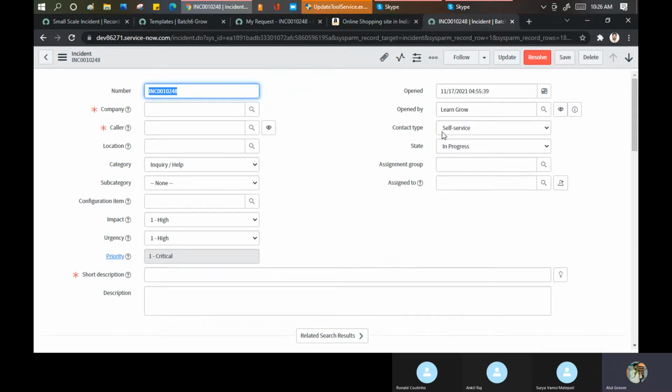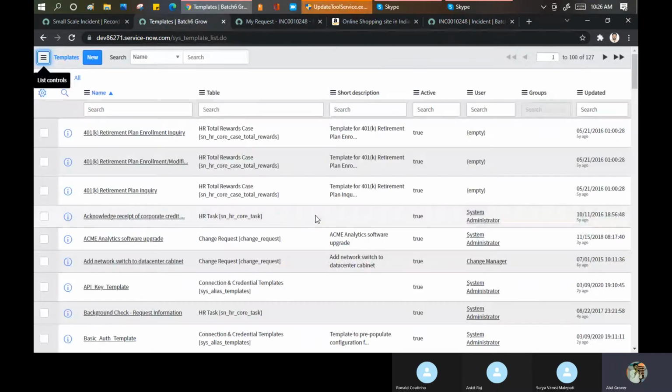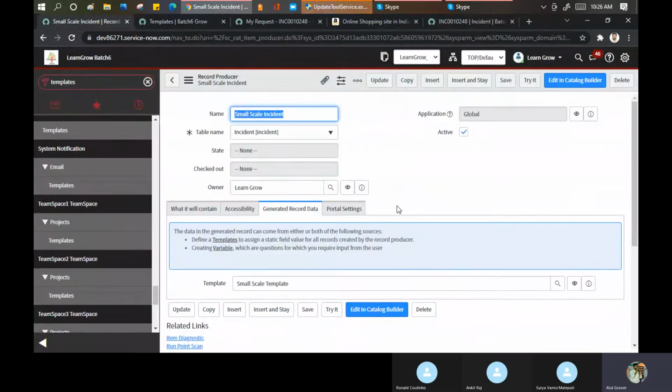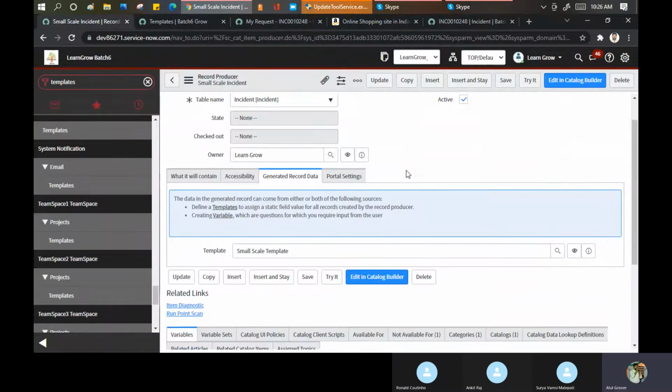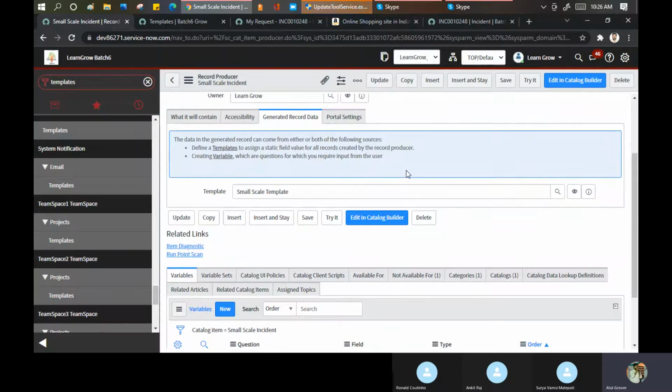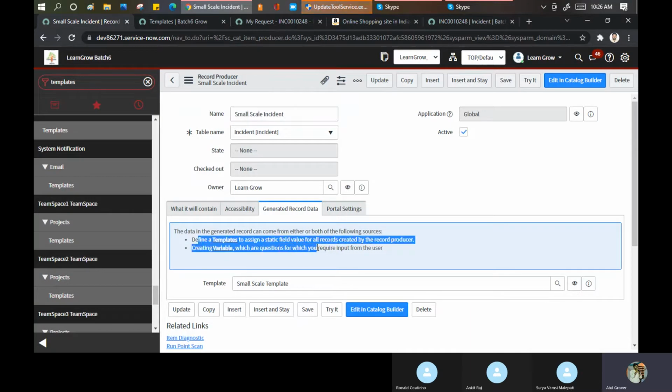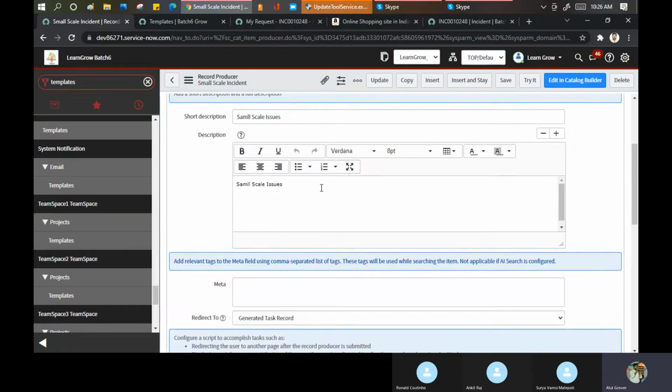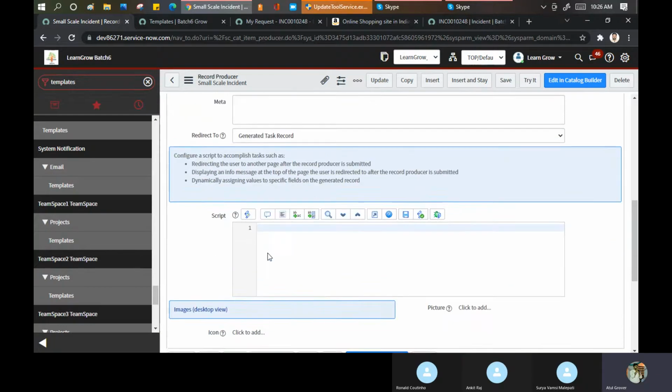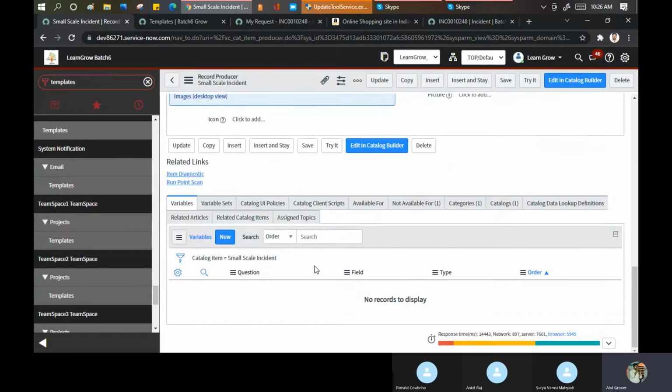Contact type has been set. This thing is again coming from the default somewhere. So we need to see, because sometimes a lot of scripts run in the background which populate the value. And it is tough to identify where this value is coming from. Okay, but by using this template, you can do minimum work at your end. Maybe as I did not mention anything in the variable set, so it's showing like this only. If I put some genuine questions here, priority, impact, all the things, then it can override those values as well.